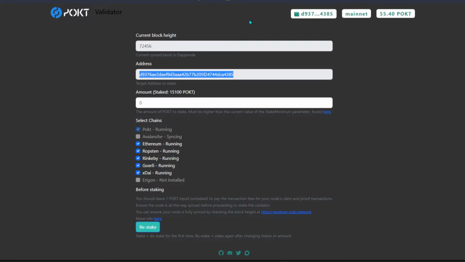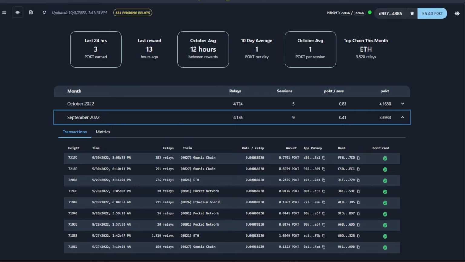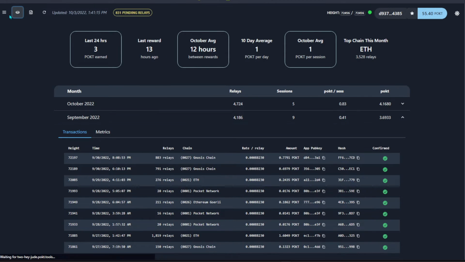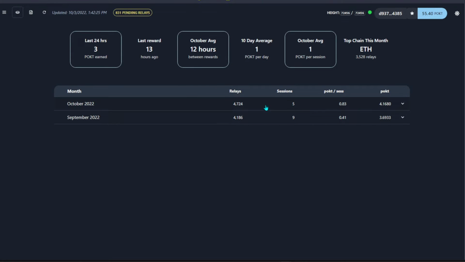So what you need to do next over here is head over to this page. Normally you will see this thing being enabled first if, let's say, you are installing on a fresh DAppNode itself. Over here you might want to install the Ethereum blockchain, and in my case I just installed almost everything over here. Avalanche is still syncing, so over here enable everything. You might be thinking, why do you want to install so many chains? Because the more chains that you have enabled, the more relays it can basically process.